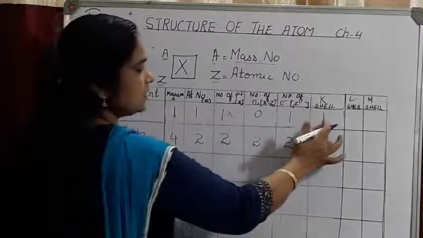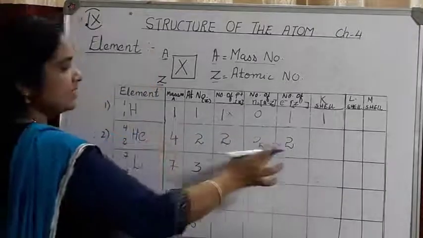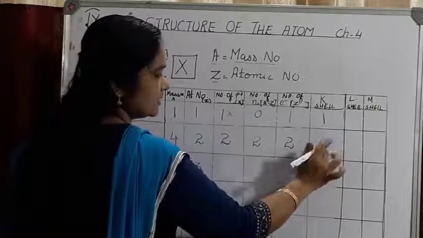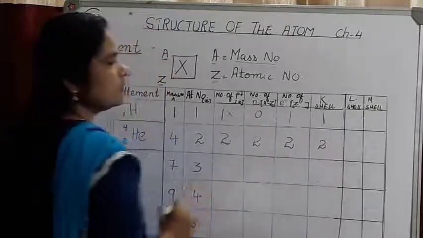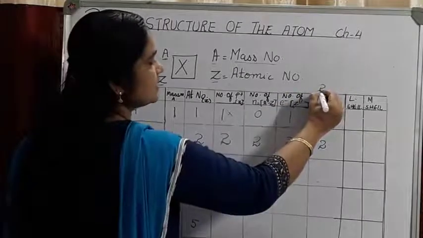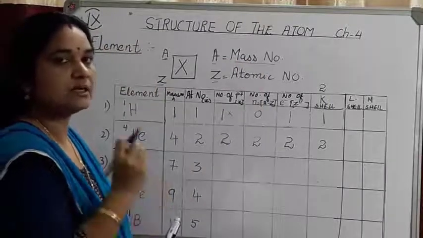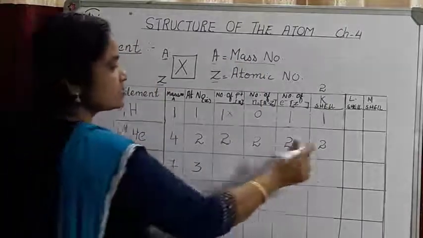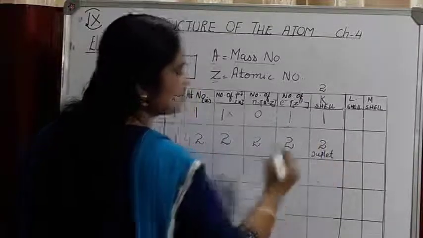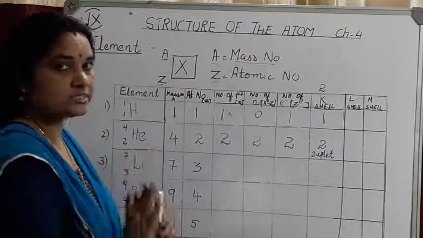So, here you can see the K shell already has 1 electron filled. Now, helium has 2 electrons, so 1 more electron will occupy the K shell. So, 2 electrons will be present in the K shell of a helium atom. The maximum number of electrons in the K shell is 2, so it is a completely filled shell, or it is known as a stable electronic configuration. Having 2 electrons in the K shell is known as duplet configuration, where the outermost orbit is complete.